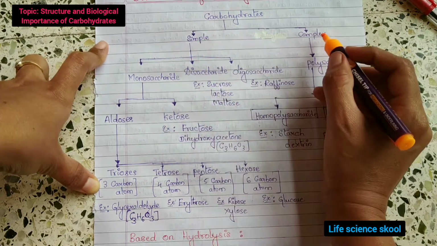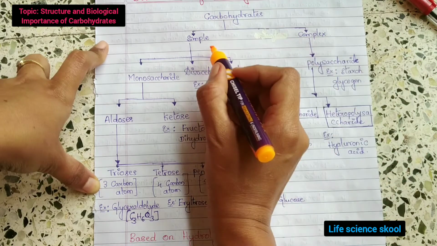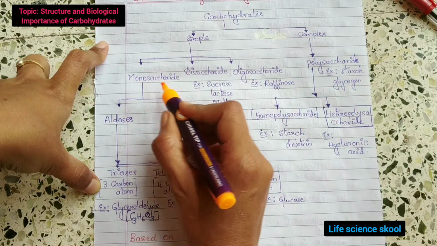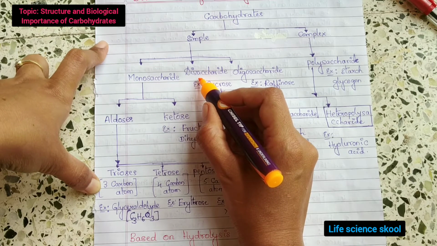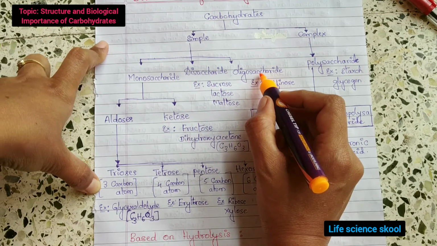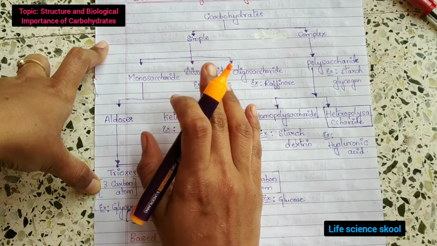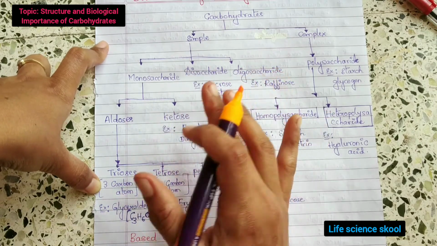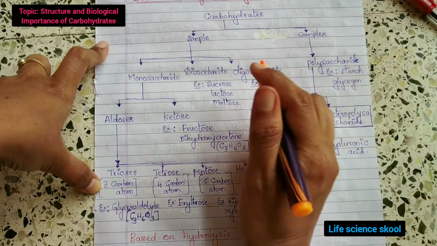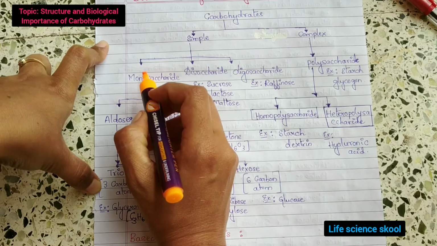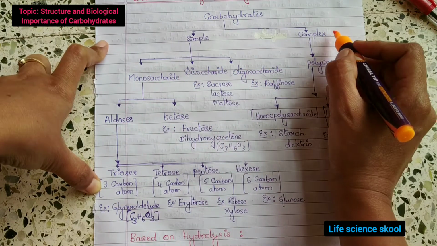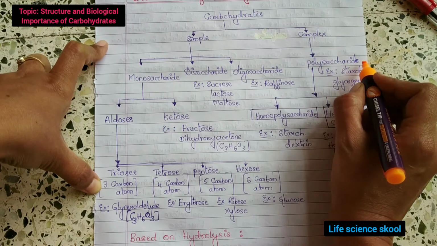In simple carbohydrates, again 3 types: monosaccharides, second disaccharides, third oligosaccharides. Actually if you have to study in depth, oligosaccharides contain the disaccharides. I will explain that further. For the time being, it is divided into monosaccharides, disaccharides and oligosaccharides. The complex carbohydrates are polysaccharides.